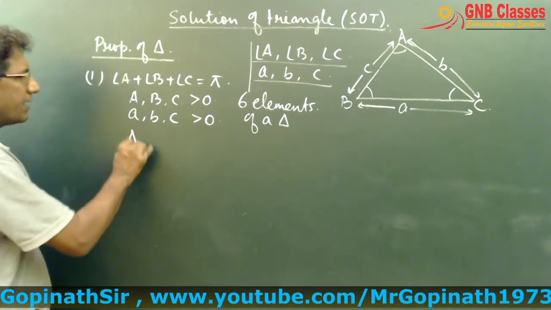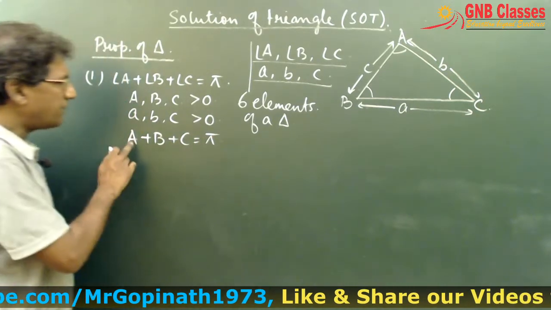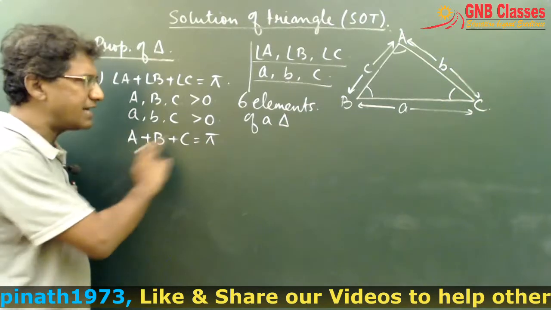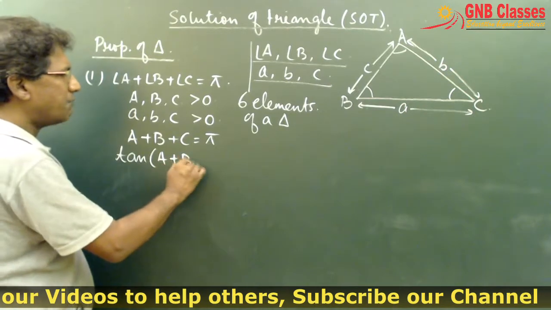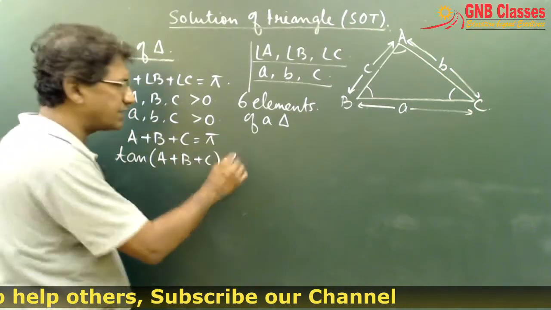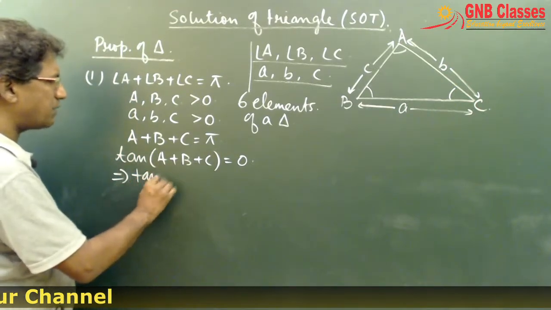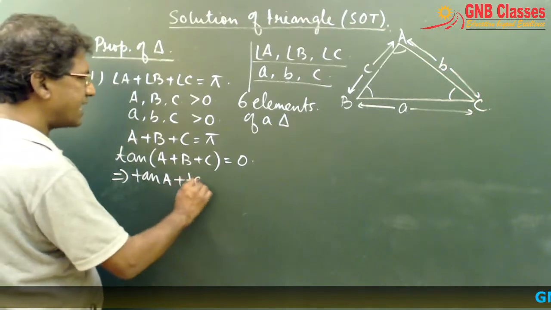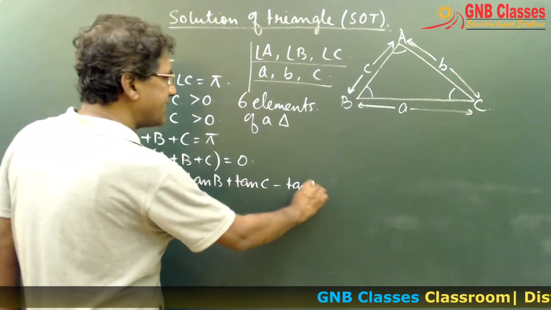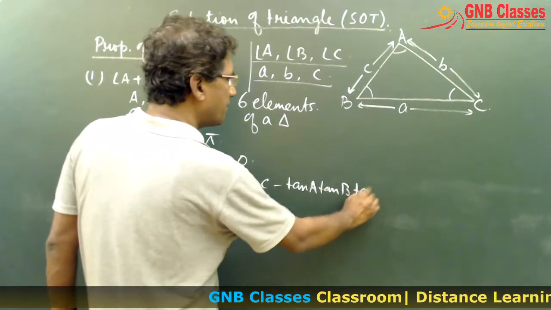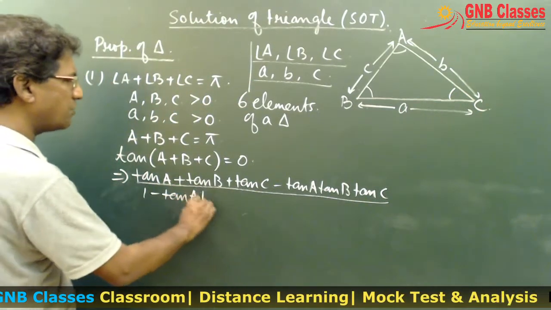Now you see, from here only we can derive 2 formulae. If A plus B plus C is 180 degrees and we take tan on both sides, what are we going to get? tan(A plus B plus C) is nothing but tan pi, which is nothing but 0. Now if we expand this using the formula, tan(A plus B plus C) is nothing but tan A plus tan B plus tan C minus tan A tan B tan C, divided by 1 minus tan A tan B. Can you remember the formula?